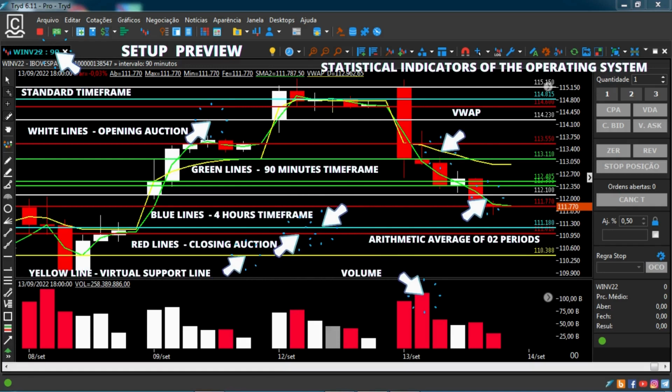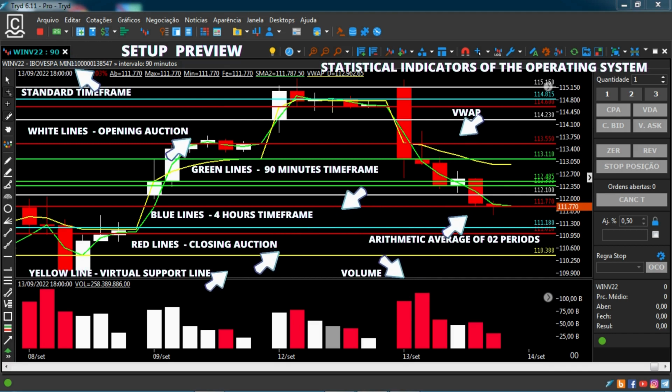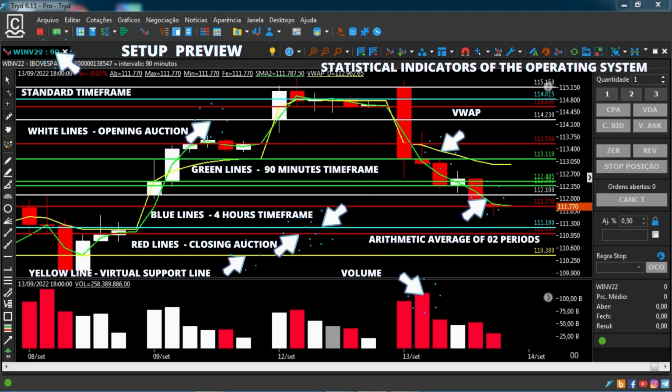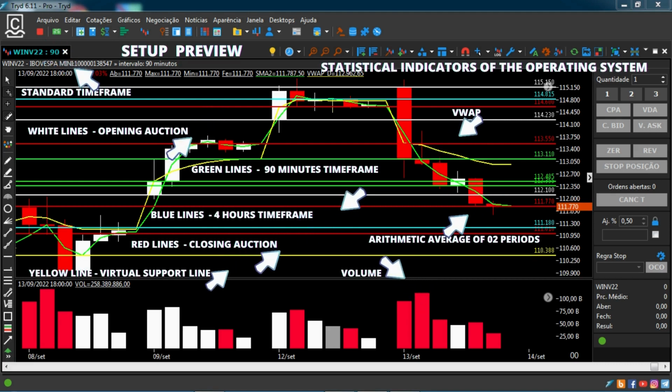First, the trader must specialize in monitoring the purchase or sale of the mini-index asset on day trades, given its long-standing volatility during a trading session. Second, in the same time frame, the minimum values displayed by positive candles are very important for monitoring the sale of the asset, while the maximum values displayed by negative candles are equally important for buying. Third, use the probabilistic indicators, lines and Fibonacci projections only as additional filters for your decisions.